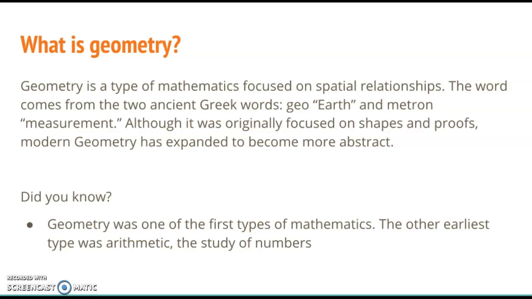Did you know? Geometry was one of the first types of mathematics. The other earliest version of mathematics that we know of is arithmetic, or the study of numbers. So that was the basic math thousands of years ago. The study of shapes, geometry, and the study of numbers, arithmetic.